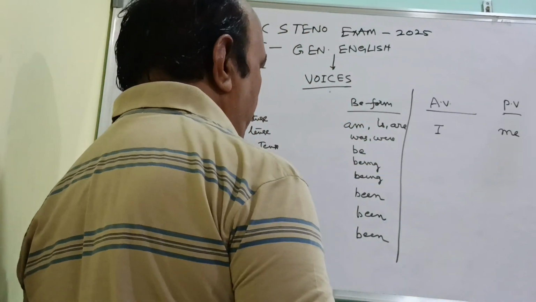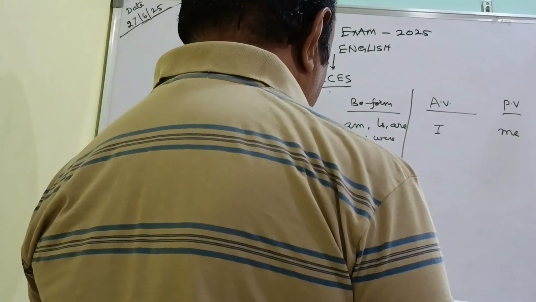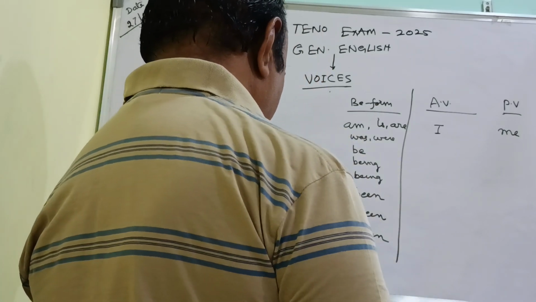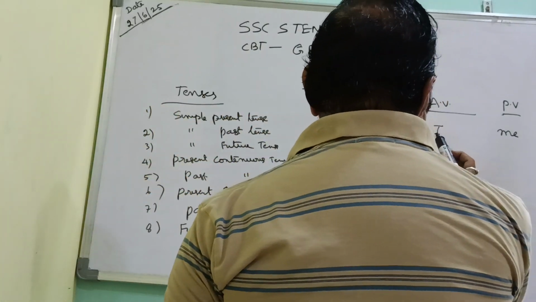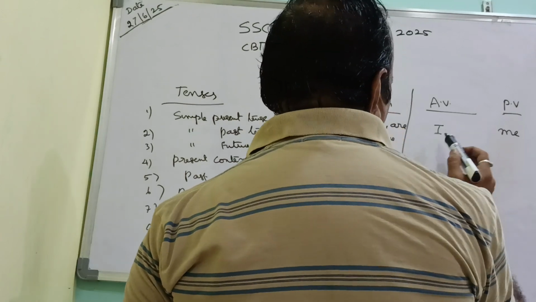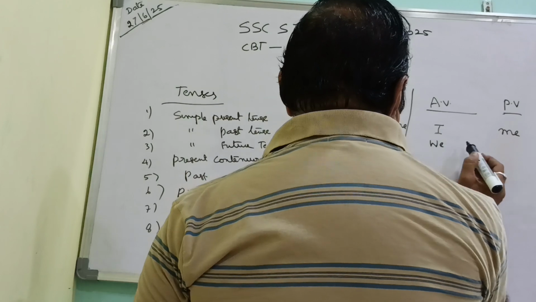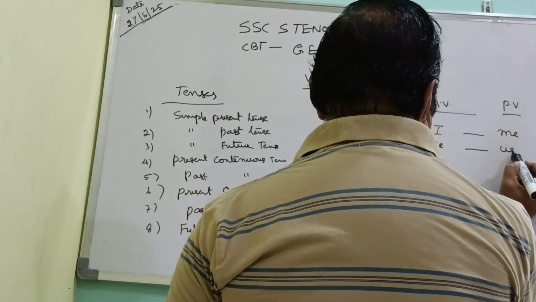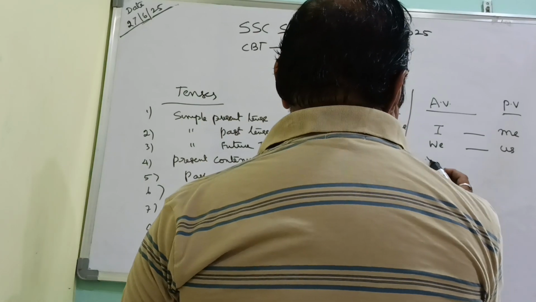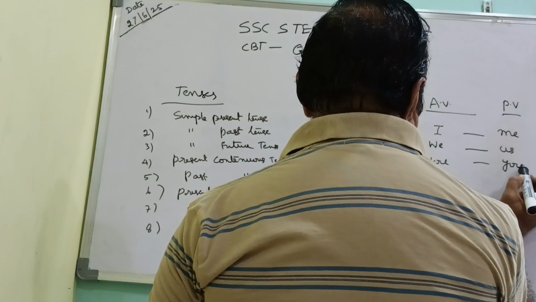Then here, active voice and passive voice, how they can be changed, how the subject will become the object. Whenever in active voice we have I, in the passive voice it will become me. Suppose in the active voice we have we, it will be converted as us. Whereas if you have you, it will be written as you only.